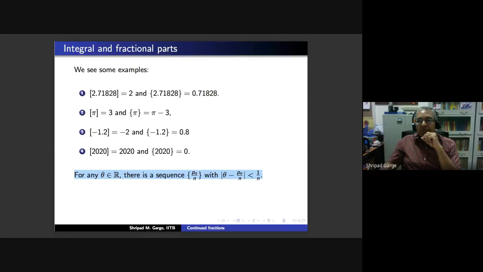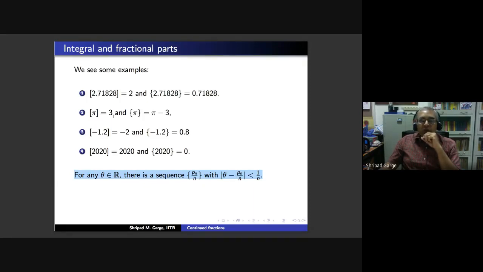If we want to find P3, the property we are looking for is theta minus P3 by 3 is less than 1 by 3. So that translates into 3 theta minus P3 mod is less than 1. And therefore, a natural choice for P3 is the integral part of 3 theta.